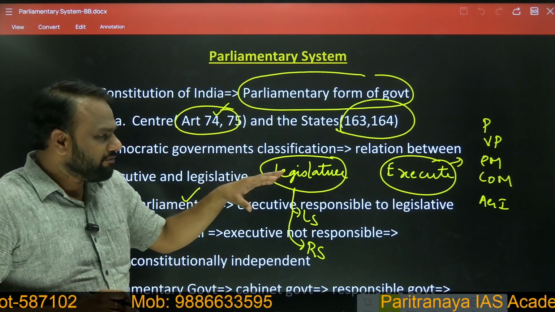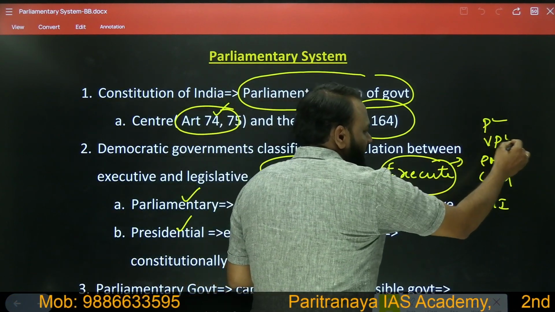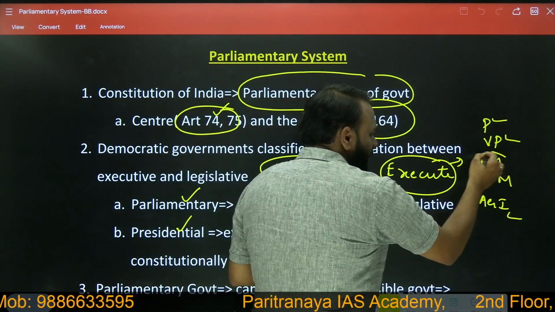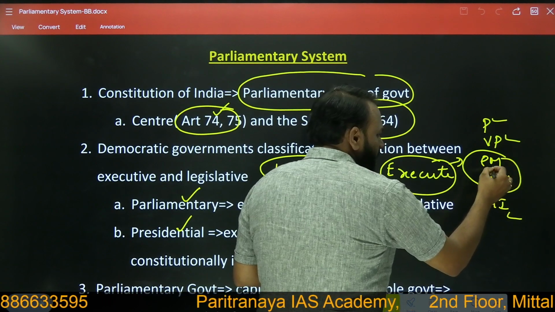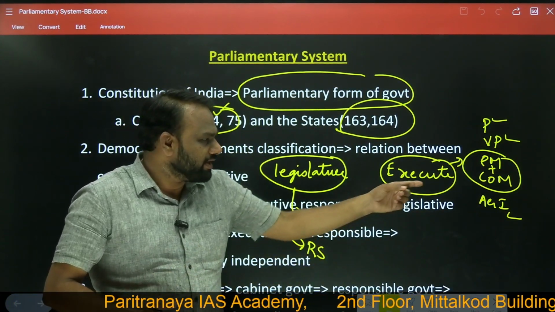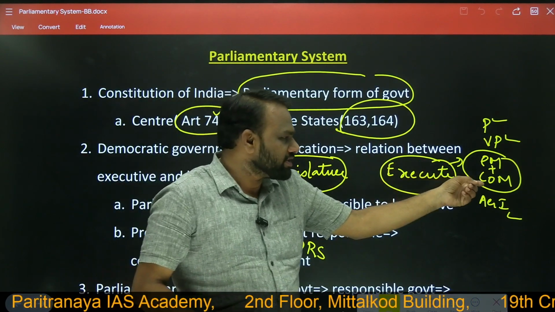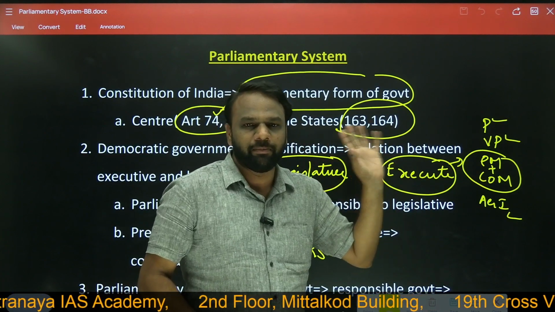Generally when we refer to the term executive, we will not refer to President and Vice President or Attorney General of India. We will be referring to Council of Ministers headed by Prime Minister. So henceforth, whenever I use the word executive, you should imagine Council of Ministers headed by Prime Minister.